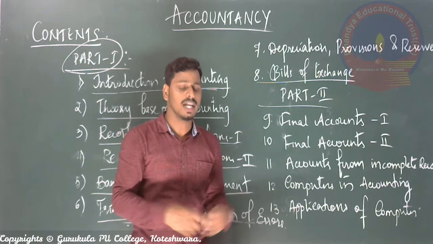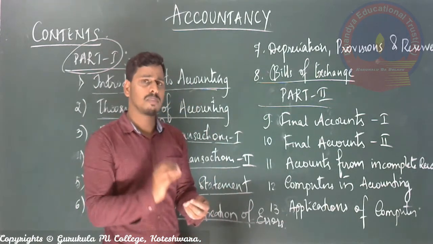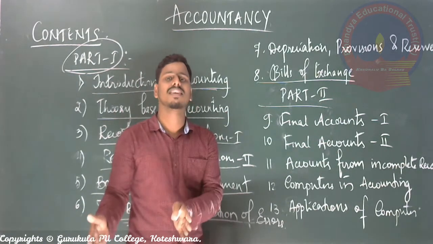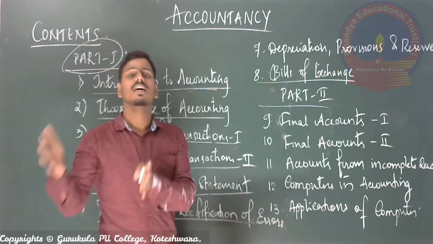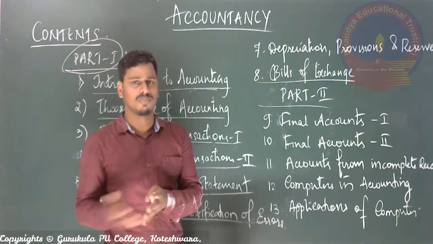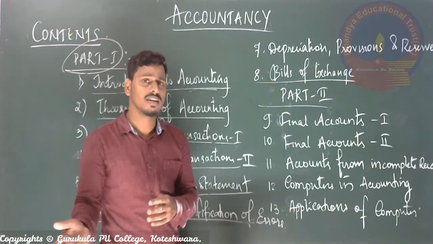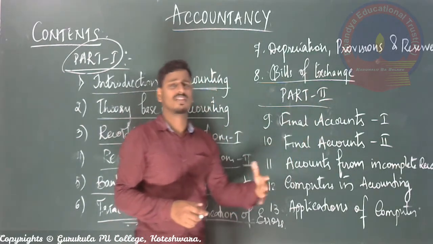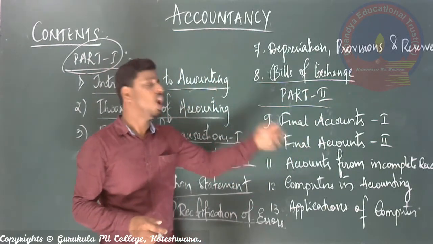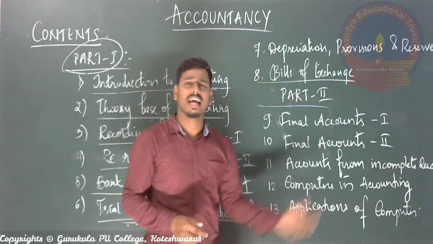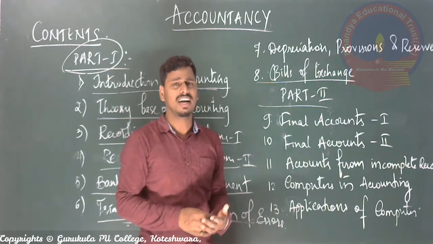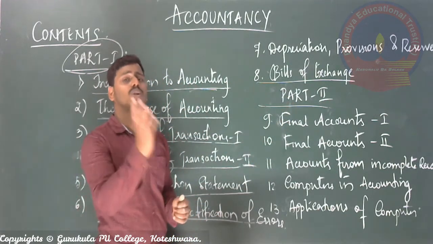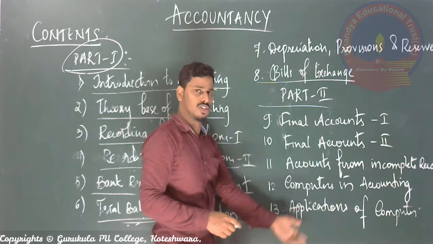Giving that assurance, promise or guarantee in written form, in the form of a letter, is called bills of exchange. Every day, many bills of exchange are made in every business organization. So the study of those things is called bills of exchange.